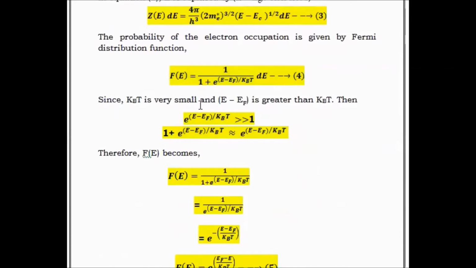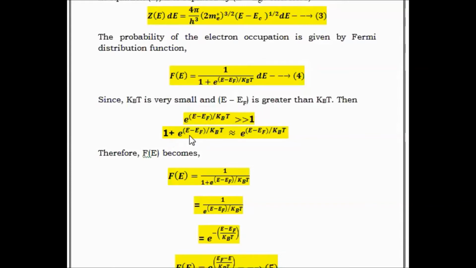Since kBT, the Boltzmann constant with respect to the temperature, is very small, and E minus EF is greater than kBT, we can consider e^((E minus EF)/kBT) to be greater than 1.